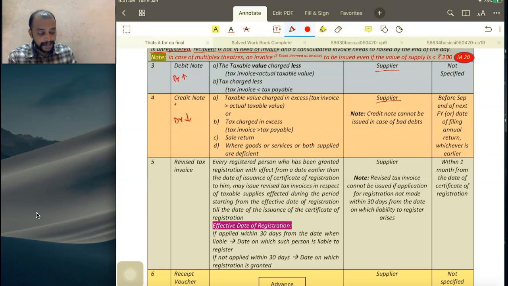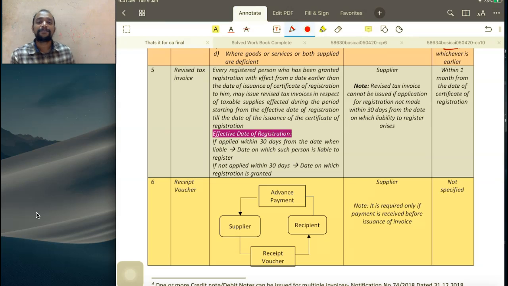Before the 30th September of the succeeding financial year, or the date of filing the annual return, whichever is earlier, is the time limit. See here, a credit note leads to a reduction in tax liability, so a time limit is there. A debit note leads to an increase in tax liability, so no time limit.